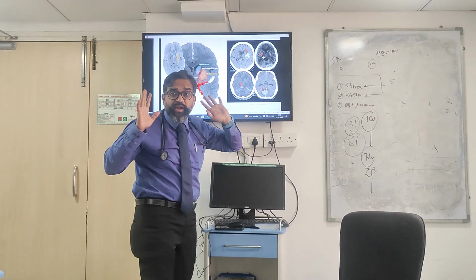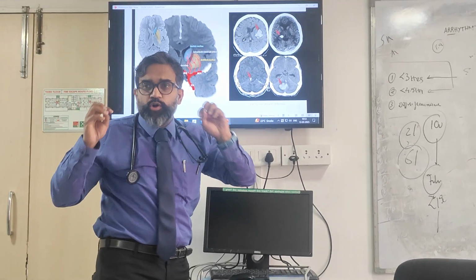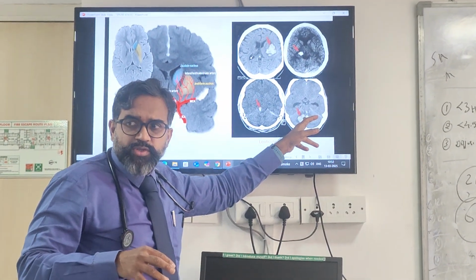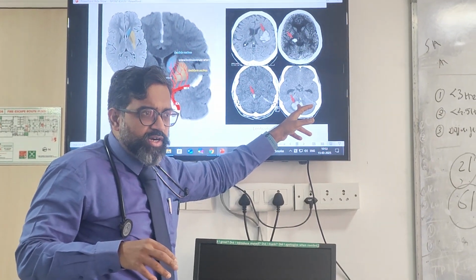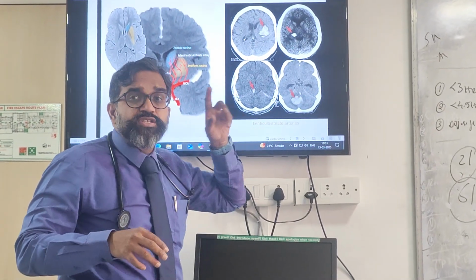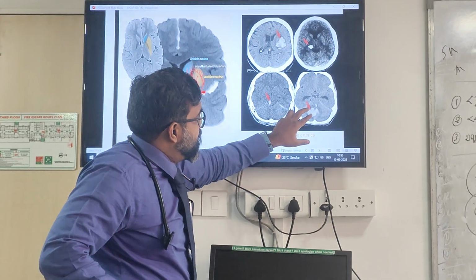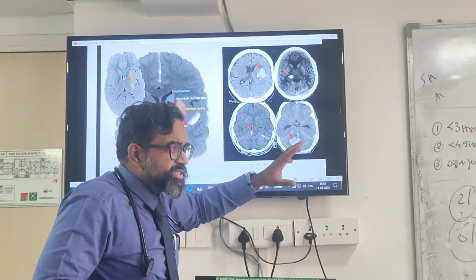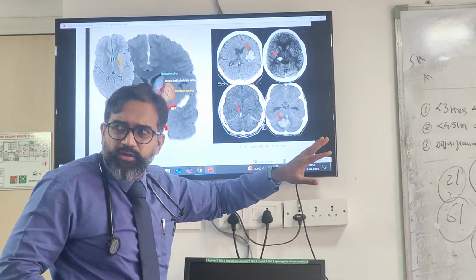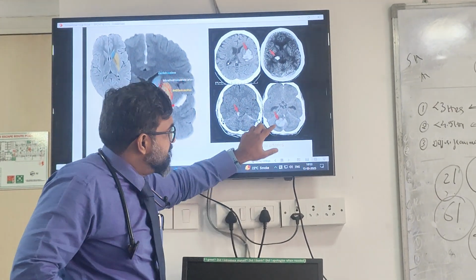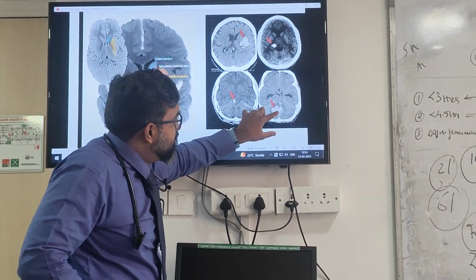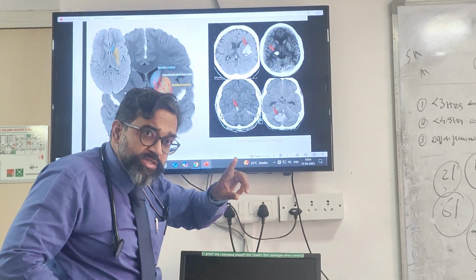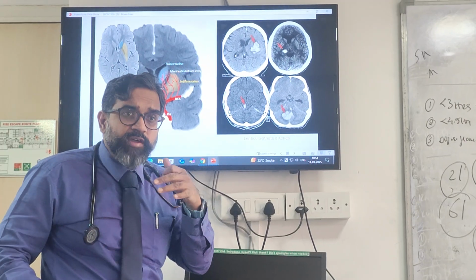Swirl sign is generally indicated when there is contrast. If you do a CT angiography and the contrast extravasates into this, that is called the swirl sign. If you have two different densities, it is called, I think, a hypodense-hyperdense sign or something. Third, if there is a black hole sign, where there's this color over here, it is called the black hole sign, which indicates that you may have a hematoma expansion.